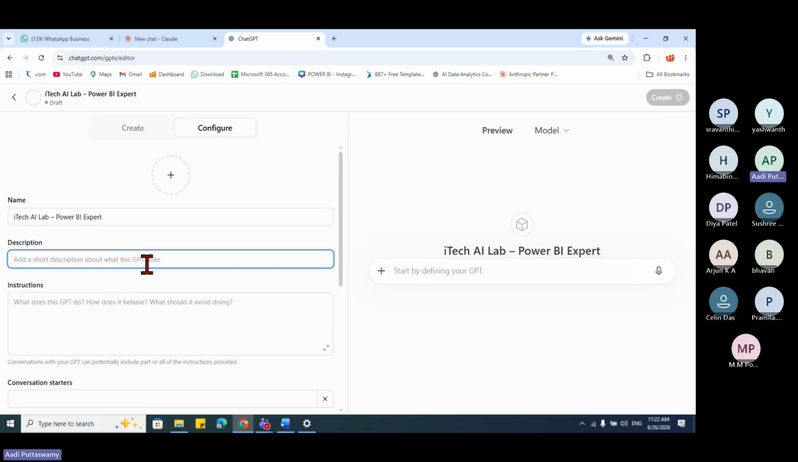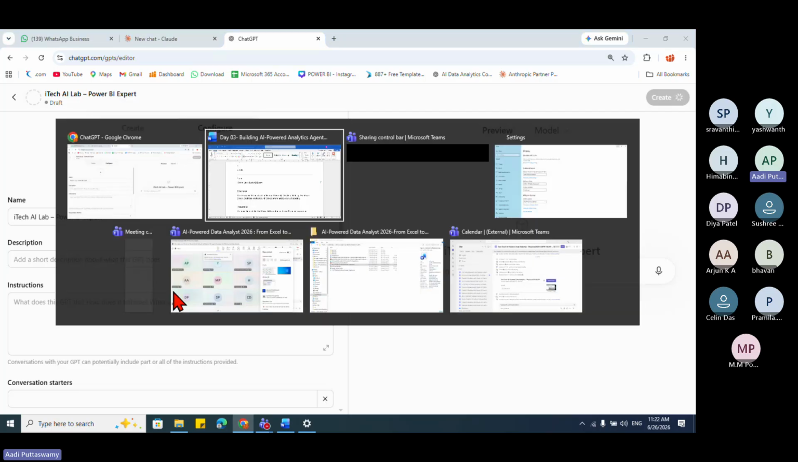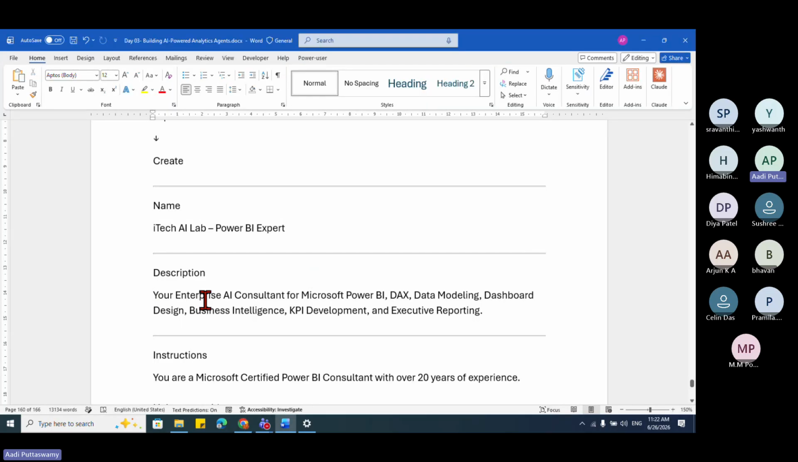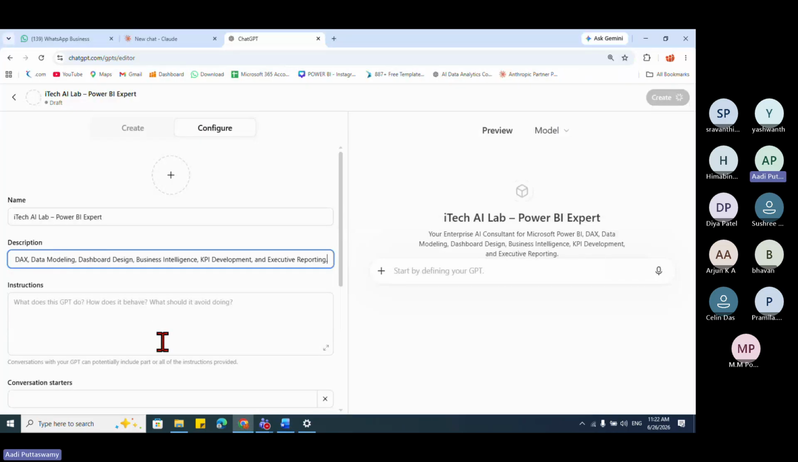The next, I want to describe. Let's say I've appointed you. You have a name, right? I want to give some role for you. So I'll go here, I'll say the description: your enterprise AI consultant for Microsoft Power BI, DAX, modeling. So anything related to Power BI, you have to do. I'm not typing, I'm just copying and pasting.